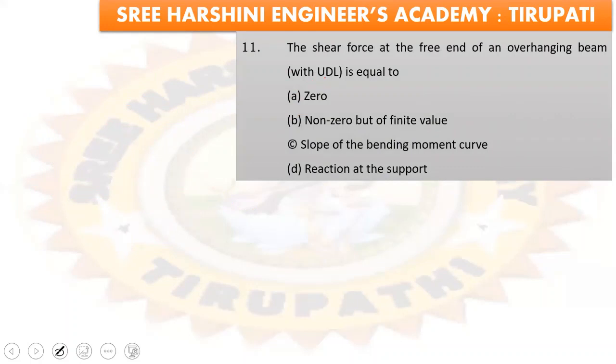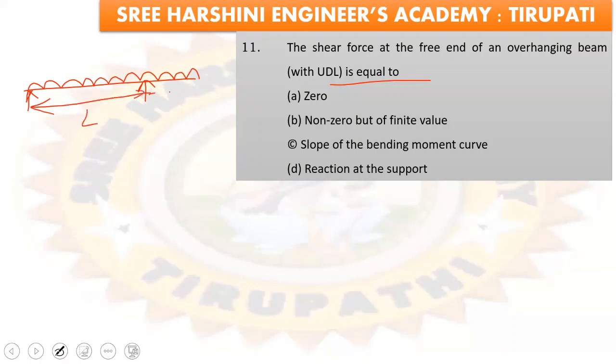The shear force at the free end of an overhanging beam with UDL is equal to. So, shear force at the free end of an overhanging beam. See the overhanging beam. The overhanging beam is a beam with UDL, up to this portion the length is L. So the extension portion length is A.